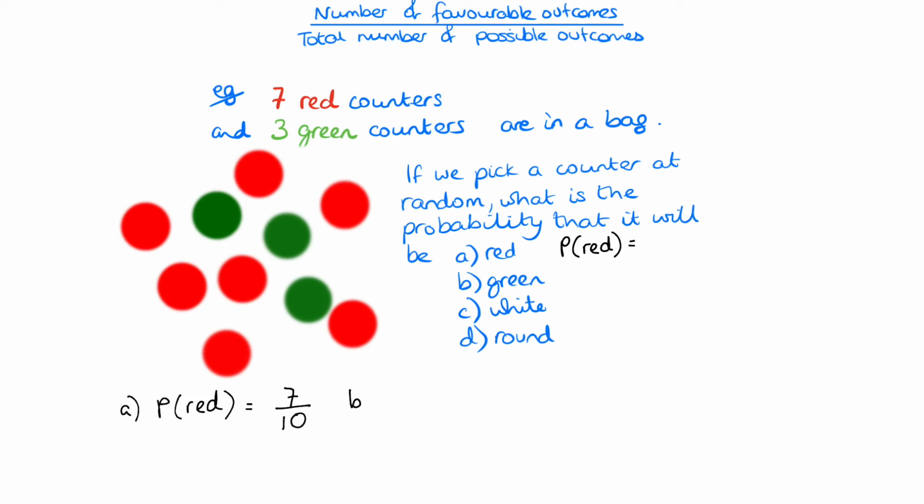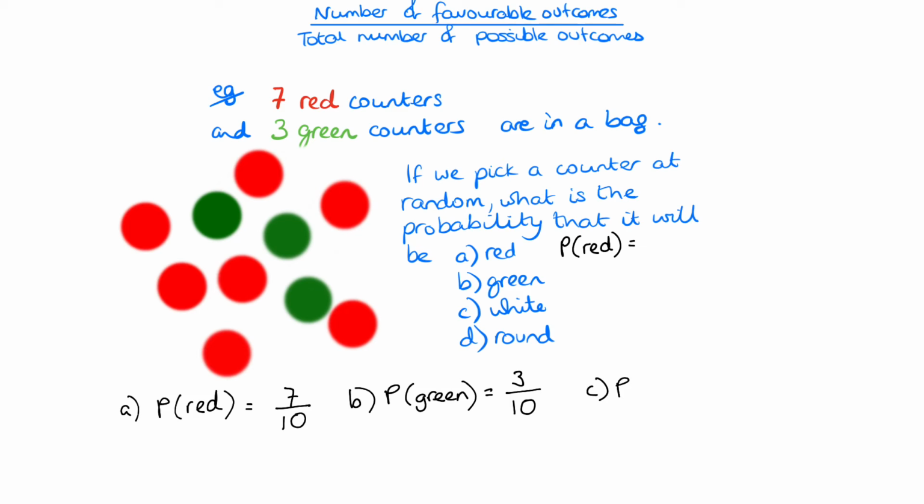Okay, so part B, excuse me, what's the probability that a counter picked at random is green? So we write down capital P, green in brackets, and we do it in the same way. How many different things can happen? That has to go on the bottom of the fraction because that's the total number of possible outcomes. So there are 10 different counters. Okay, how many of them are green? That's the number of favourable outcomes because that's what the question's about. So that's 3. So the probability of picking out a green counter is 3/10.